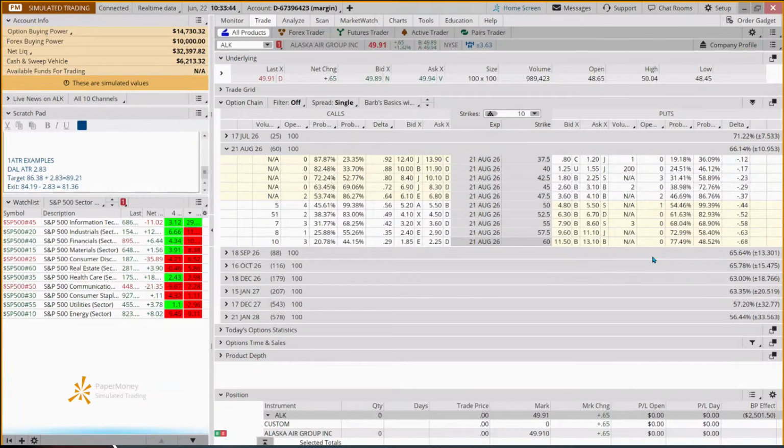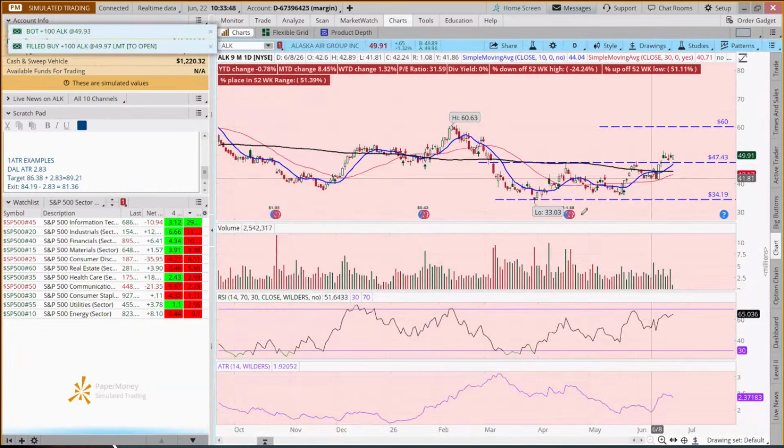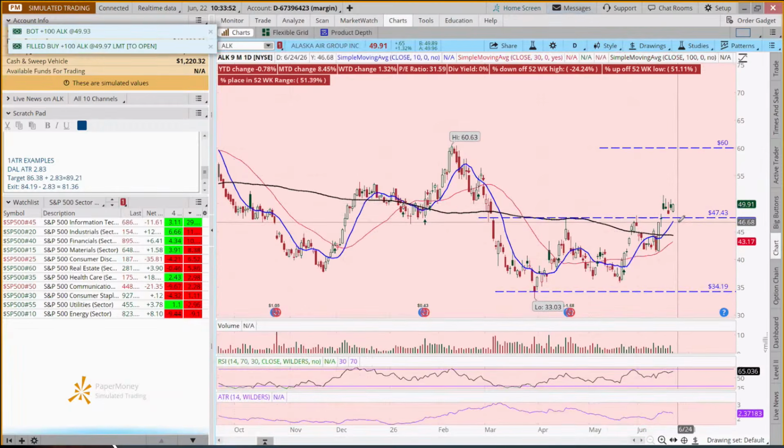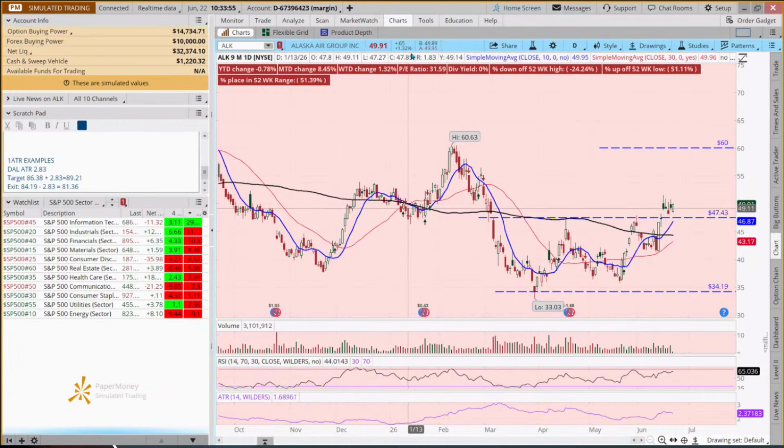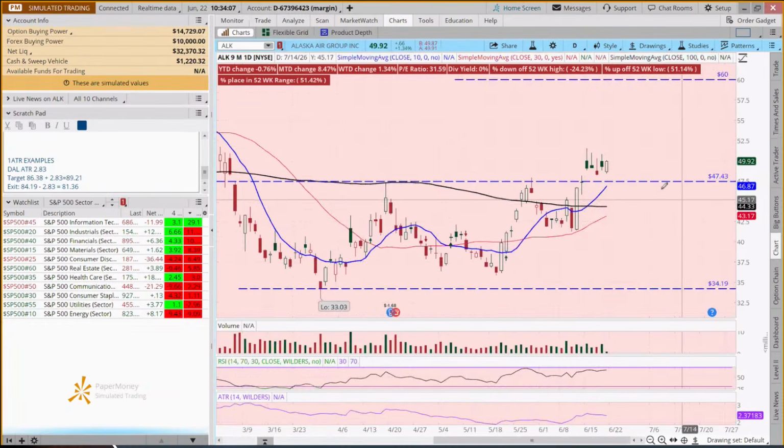Now, why did I change my mind on that? Well, if we look with the 1 ATR strategy, we're up today 1.3%, but it's been kind of going sideways, hasn't it? It's been trading in this range. And when we're doing that 1 ATR trade, we really want something that is in momentum.